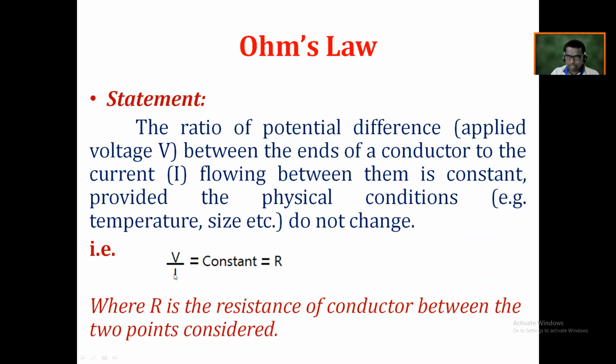If I transfer this I to this side, it should be multiplied. So that's why we remember the equation V is equal to IR. But while remembering the definition, you always try to remember it like this: V divided by I is equal to constant, and the constant is nothing but the resistance R of that conductor. So this is Ohm's law, and this is the relation for DC circuits given by Ohm's law. What is that relation? V is equal to I into R.